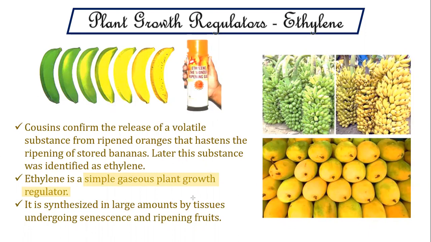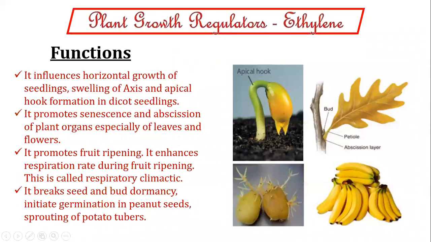And this is produced in large amounts by tissues undergoing senescence and by ripening fruits. So when tissues are undergoing senescence or aging and the fruits are ripening, large-scale synthesis of ethylene occurs. Yes. And that is a basic introduction to ethylene. So what are the different functions of ethylene?